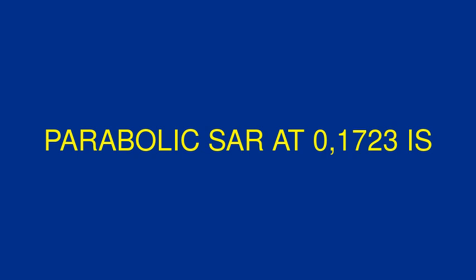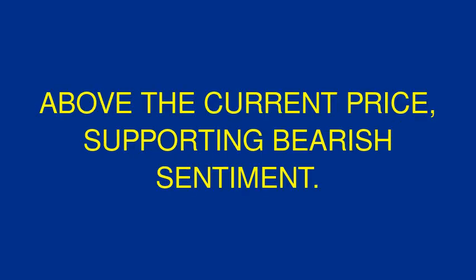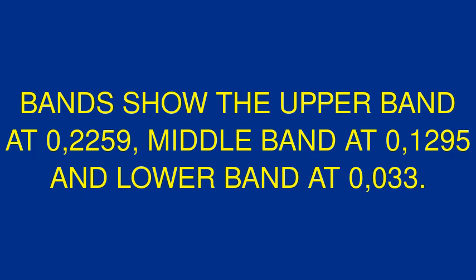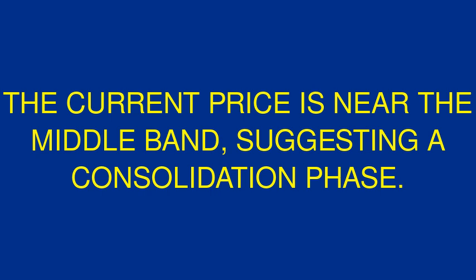Parabolic SAR at 0.1723 is above the current price, supporting bearish sentiment. Volatility indicators. Bollinger Bands show the upper band at 0.2259, middle band at 0.1295, and lower band at 0.033. The current price is near the middle band, suggesting a consolidation phase. ATR 14 at 0.1067 reflects high volatility.